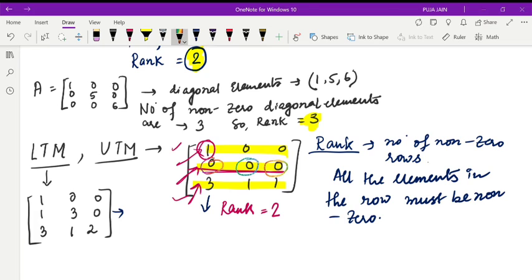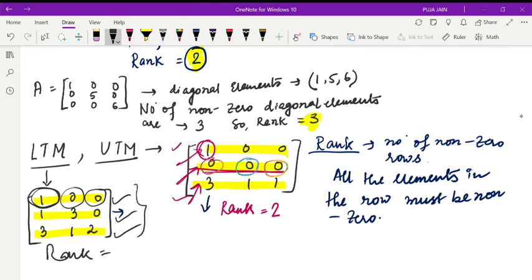Okay. Now this one you see. Here the rows are the first this, the second this, and the third this. Here we see there are 2 zeros present, but all the elements are not 0, right? Here 2 zeros are present, but this is non-zero. So here all 3 rows are non-zero. So here the rank is 3.